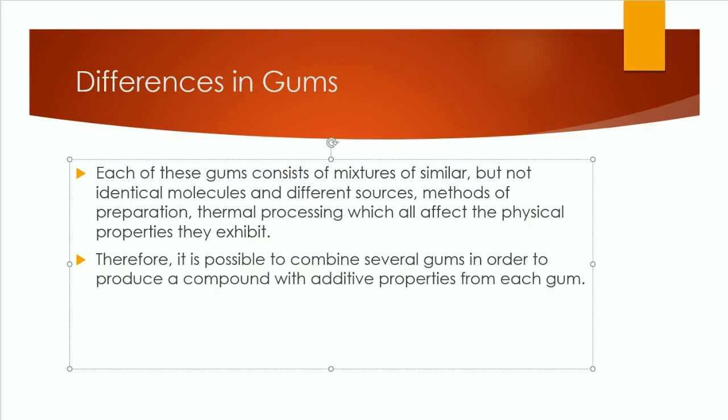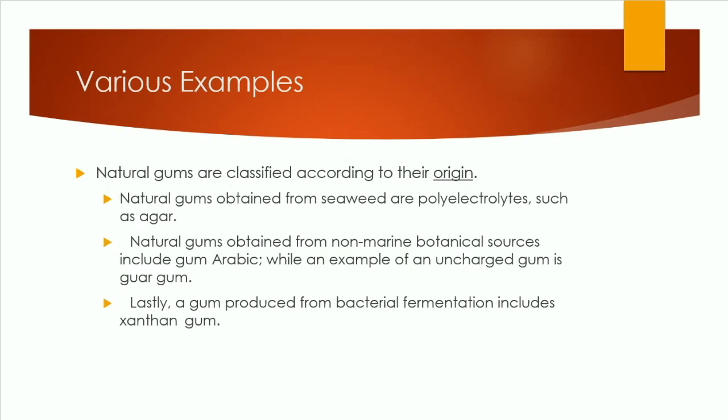I found some various examples of natural gums and classified them according to their origin, and these are examples that I'll go into greater detail about a little bit later. The first category is natural gums obtained from seaweed, and these are classified as polyelectrolytes, and an example of this would be agar.